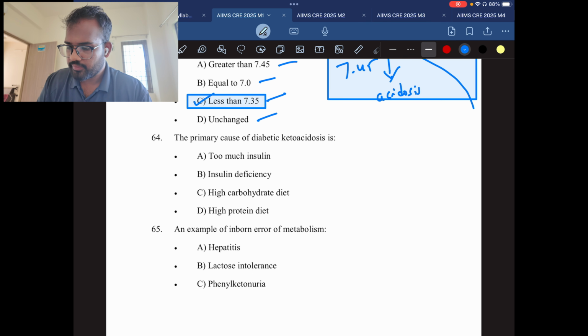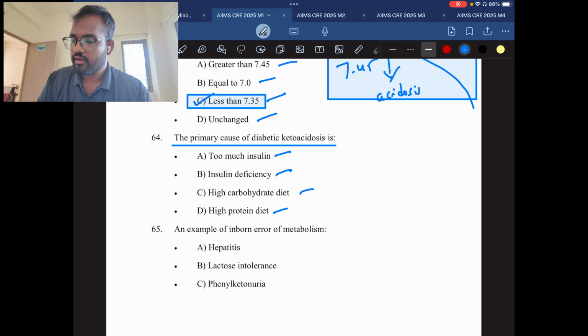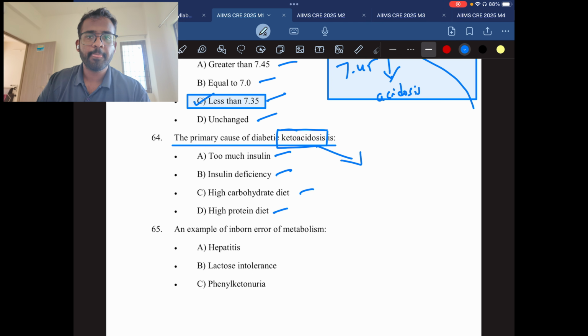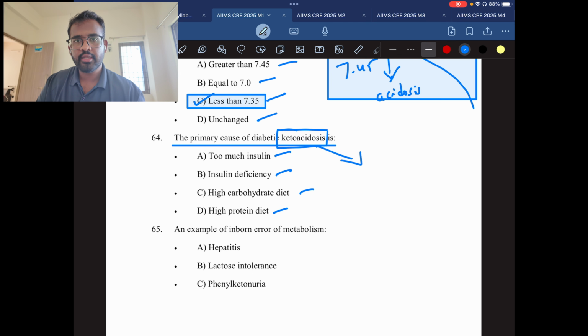Question number 64. The primary cause of diabetic ketoacidosis is too much insulin, insulin deficiency, high carbohydrate diet, high protein diet. First, we'll talk about diabetic ketoacidosis. What is ketoacidosis? When the body doesn't have glucose in the system, it will form ketones from the fat and works on the ketone bodies as a fuel.